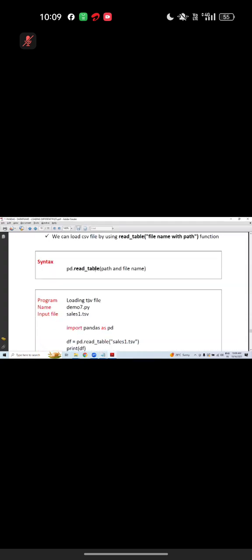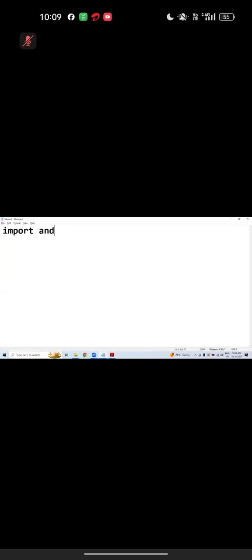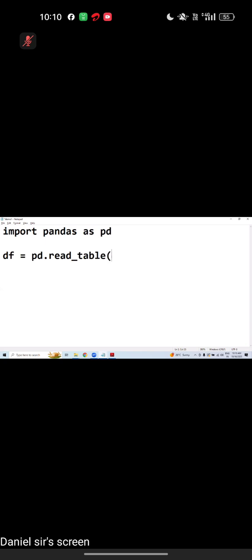Let us load it. Import pandas as pd. pd dot read underscore CSV. No, it is table. Yes, table. Good.